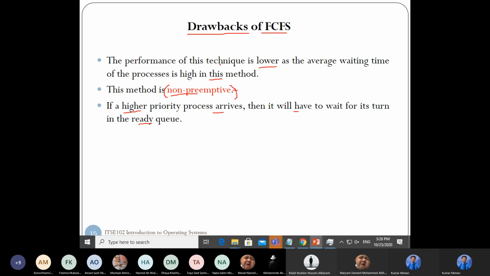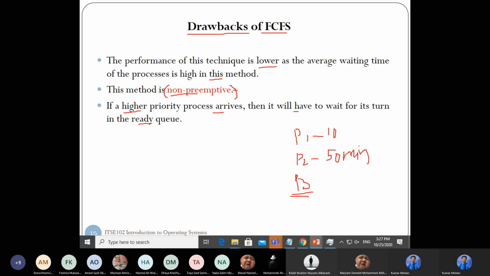Okay. The performance of the technique is lower. For example, this is process P1, this is process P2, and this is process P3. If P1 takes 10 minutes and P2 takes 50 minutes, can anyone tell me the waiting time for P3?